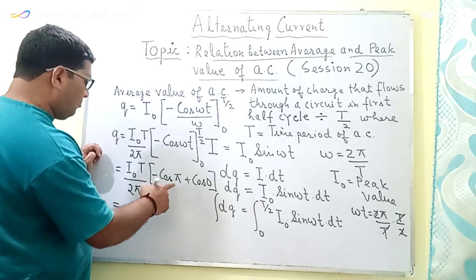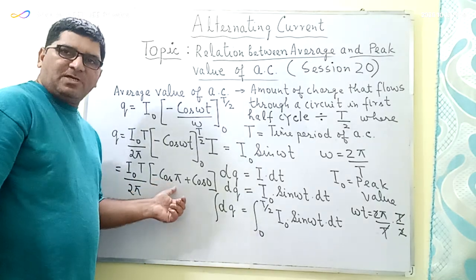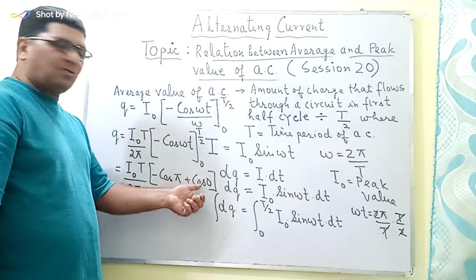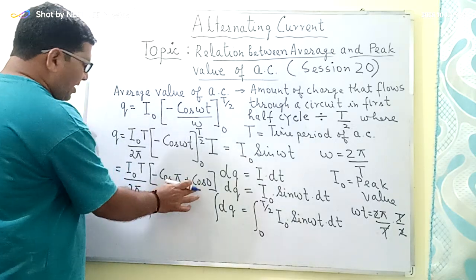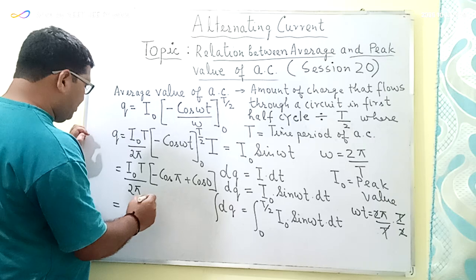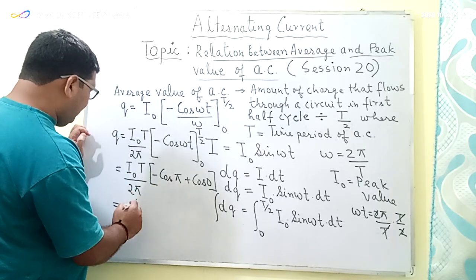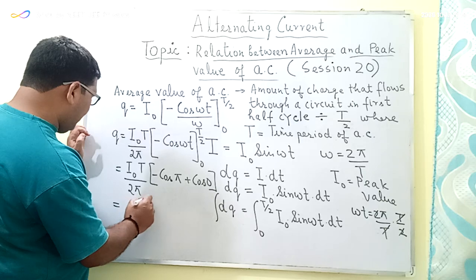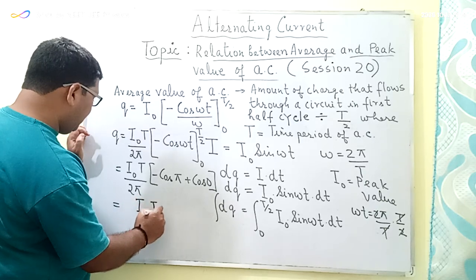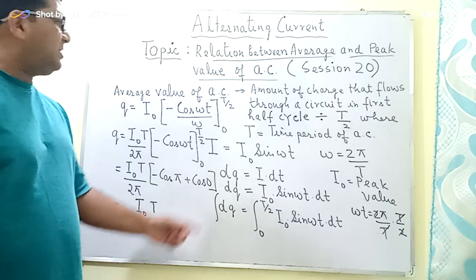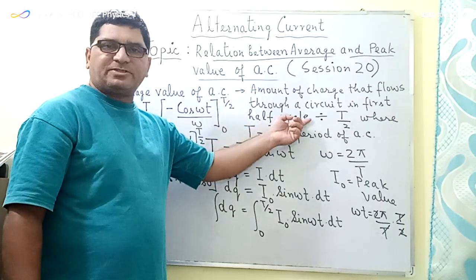The value of cos pi is minus 1, so minus will be equal to 1, and cos 0 is equal to 1. So the value of this will be equal to 2. So 2 into I naught into T divided by 2 pi. So this will be equal to I naught T upon pi. So this is the total amount of charge that will flow through a circuit in the first half cycle.